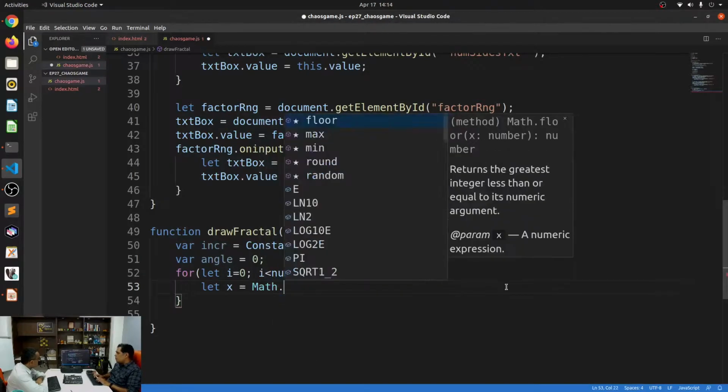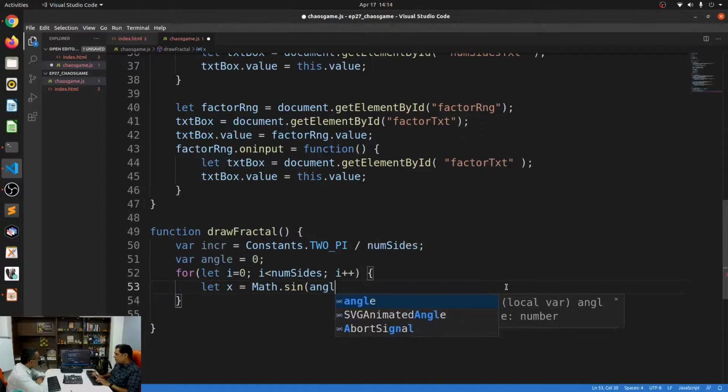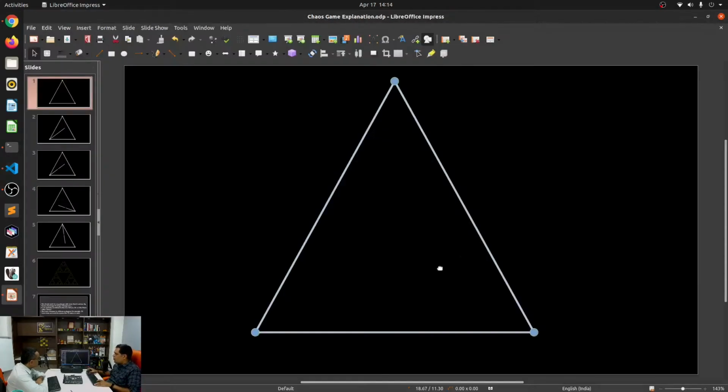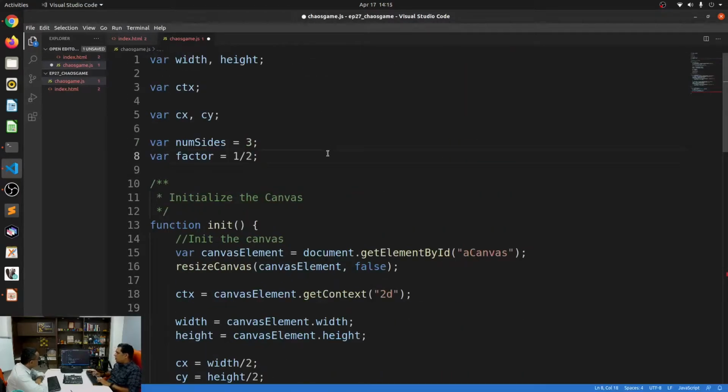And I'll say let x is equal to Math.sin of whatever angle, multiplied by the size of that polygon. Going back to the presentation, let's say this is my canvas. It should be at least half of the size of the canvas. Basically I'm defining the radius of my circle. So let's just do that, and I'm going to call it size.